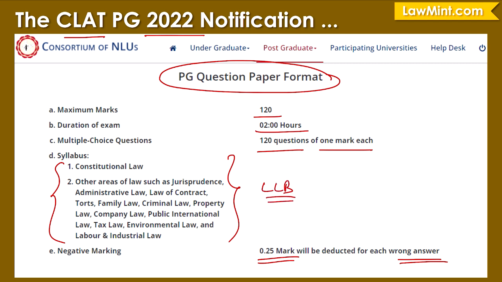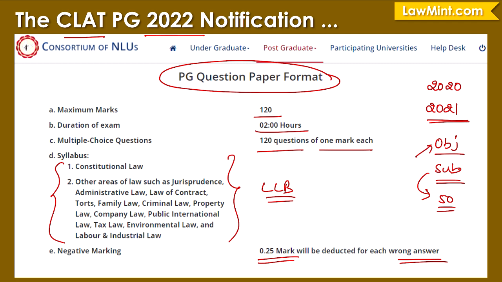Now, when the original notifications came out for 2020 and 2021, the consortium had announced that the CLAT PG question paper would consist of 2 parts. Part 1 would be the objective part and part 2 would be the subjective part. The objective part would essentially consist of comprehension based questions, and in the subjective part students would be required to write 2 essays for a total of 50 marks. There was also a sectional cutoff introduced for the objective part, where only students who score at least 40% in the objective part would have their essays evaluated.